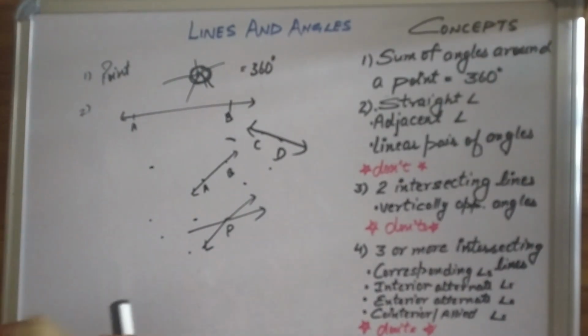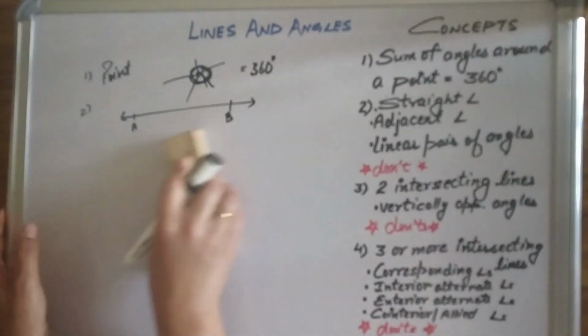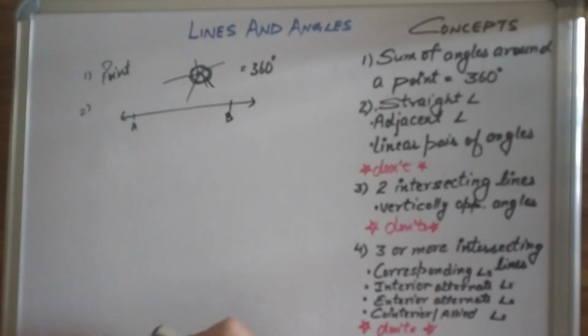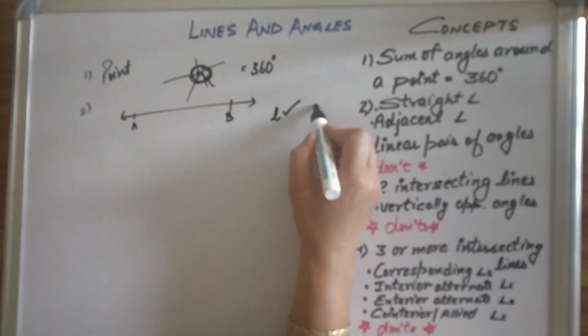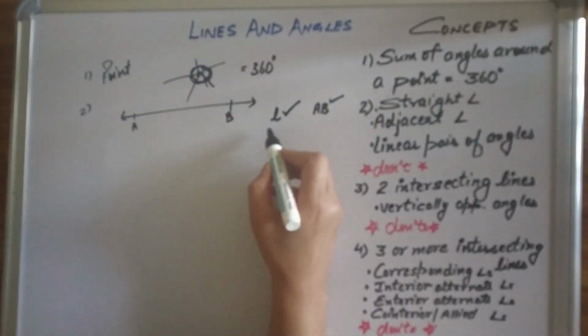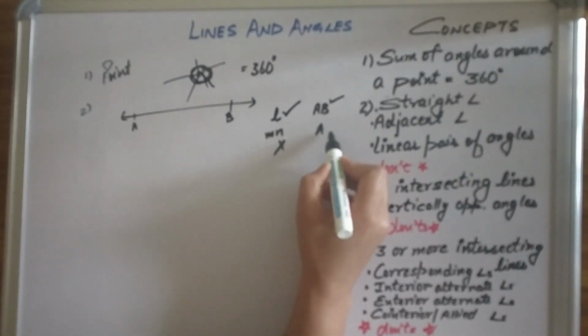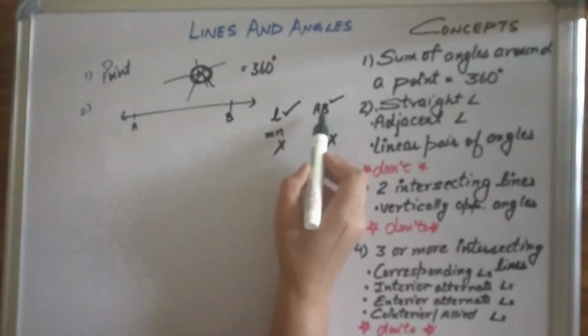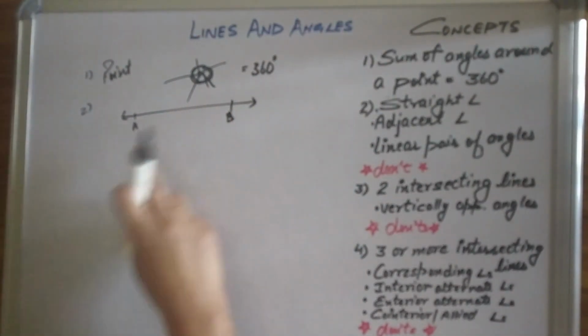by 2 capital letters. Points are always named by a capital letter. This is just a convention. At times we name a line by a single letter also, and that is always going to be small. We can name a line by a small letter, that's correct, or 2 capital letters. It can never be 2 small letters, and it can never be a single capital letter. So these are the conventions. Please please follow these. Now here, this is a line.